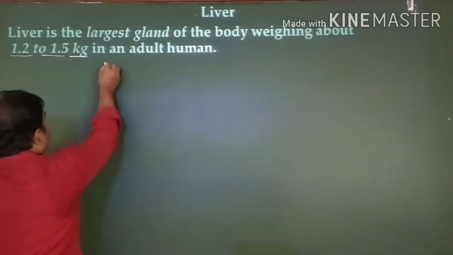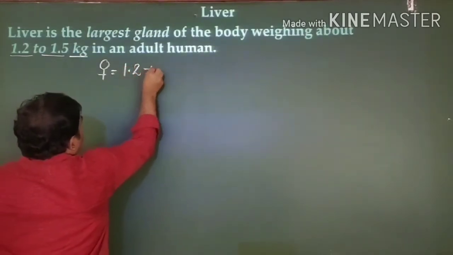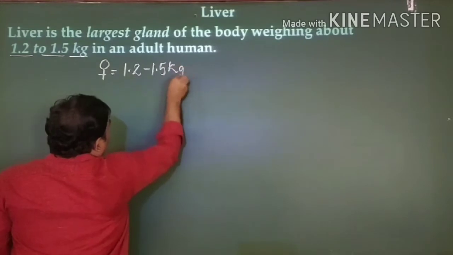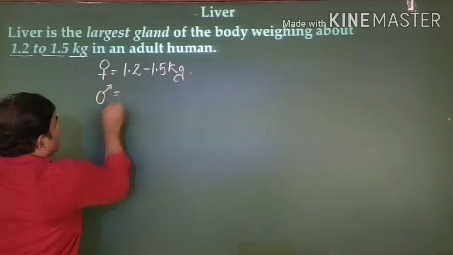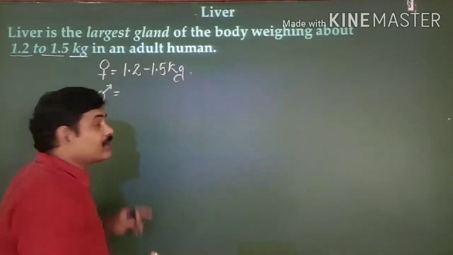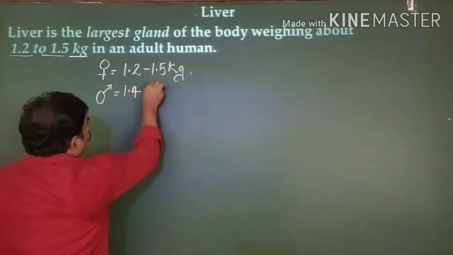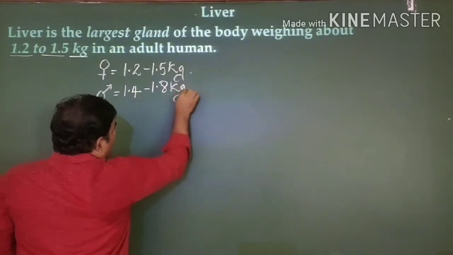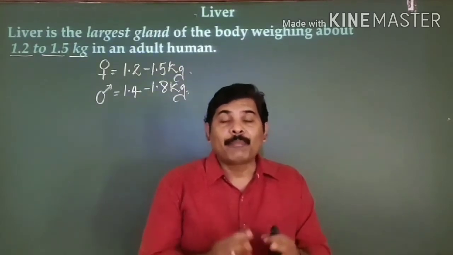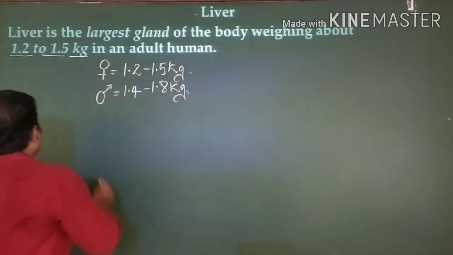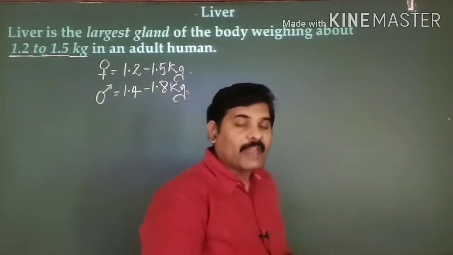In women, the size of the liver ranges from 1.2 to 1.5 kilograms. Whereas in males, it is a bit larger than the women's liver. It ranges between 1.4 to 1.8 kilograms. This is in the case of a man. But on an average, we consider the liver as lying between 1.2 to 1.5 kilograms in weight.